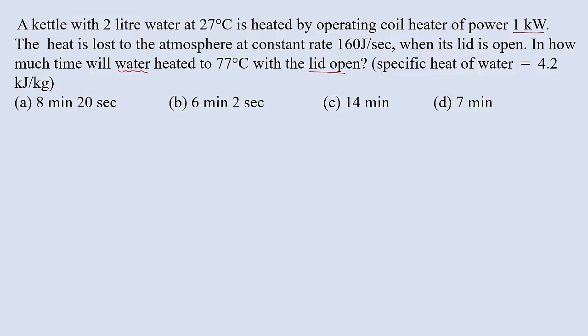Whatever the amount of heat energy is given by the heater, it is used in two factors. So initially it is absorbed by the water, but when the lid of the container or the kettle is open, certain amount of heat energy is lost to the surrounding.